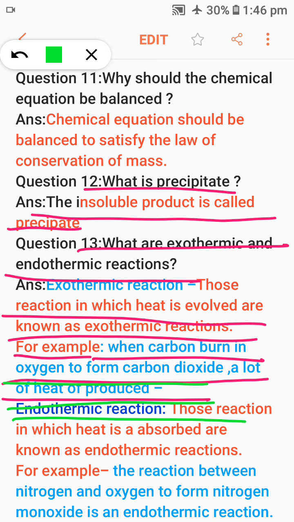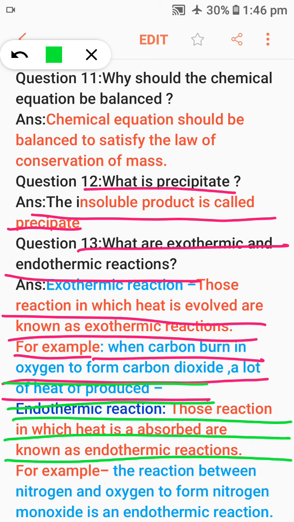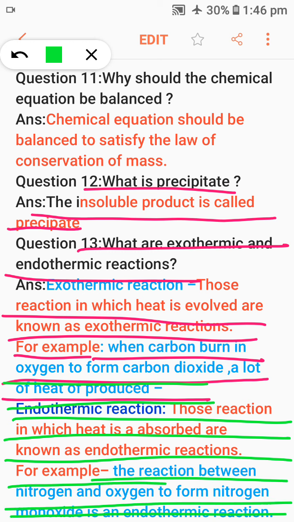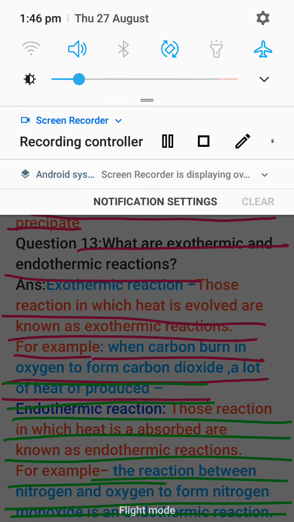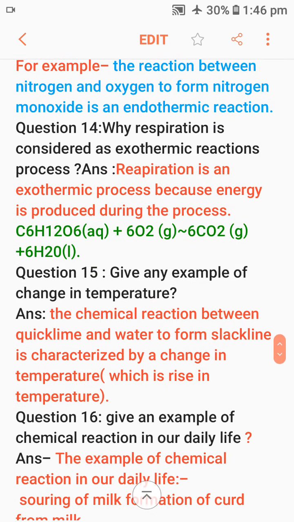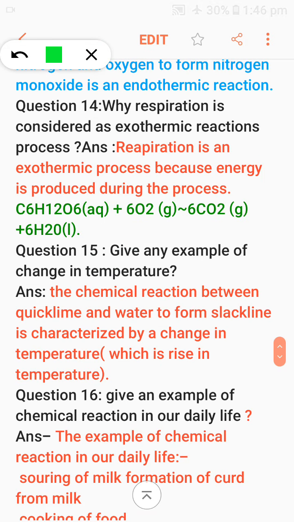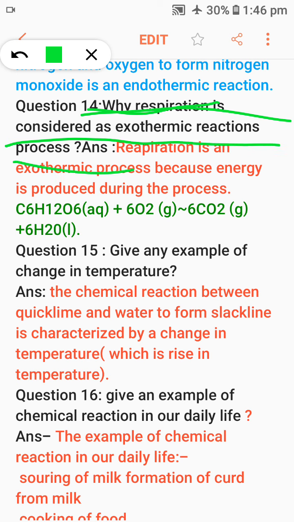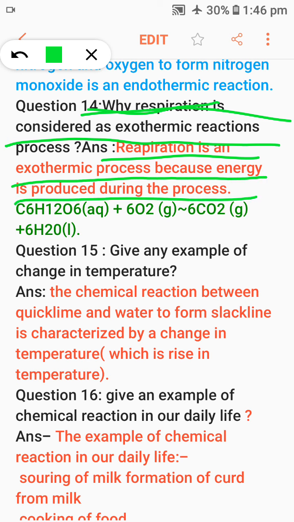Next is endothermic reaction. Those reactions in which heat is absorbed are known as endothermic reactions. For example, the reaction between nitrogen and oxygen to form nitric oxide is an endothermic reaction. Next, question number 14. Why is respiration considered an exothermic process? Answer. Respiration is an exothermic process because energy is produced during the process.